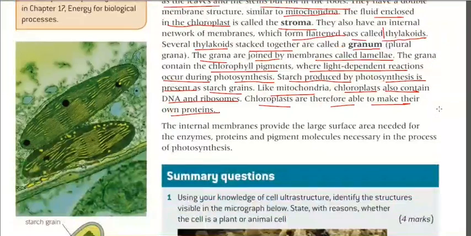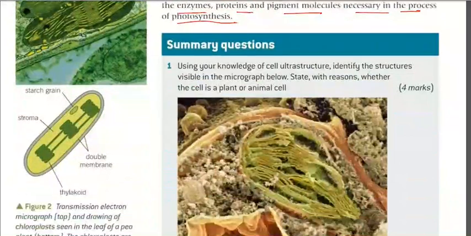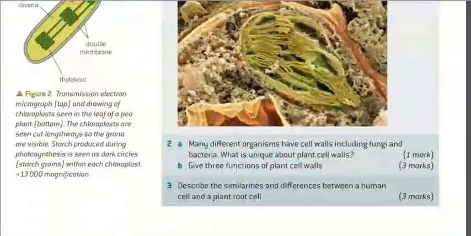No. Okay. Now we will see that the internal membrane provides the large surface area needed for the enzymes, proteins, and pigment molecules necessary for the process of photosynthesis. So whatever requirement there is of any enzyme, pigment, or protein, all of these are provided inside the chloroplast, and the internal membrane provides a large surface area for all these processes. Now quickly do question numbers 1, 2, and 3.